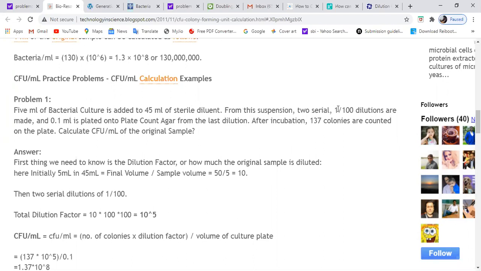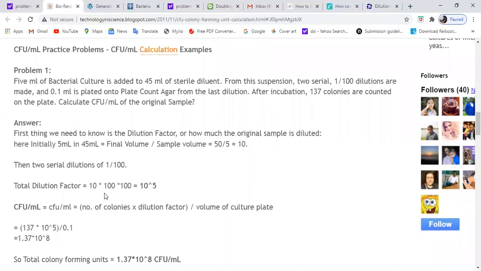From the suspension, 2 serial dilutions of 1 upon 100 are made, and 0.1 ml is plated onto the plate count agar. The last dilution, after incubation, 137 colonies are counted over the plate. So what will you do?